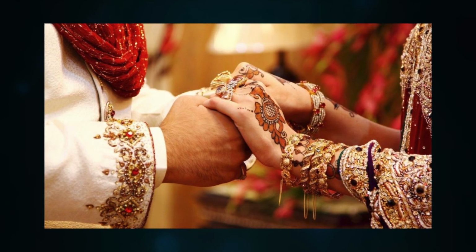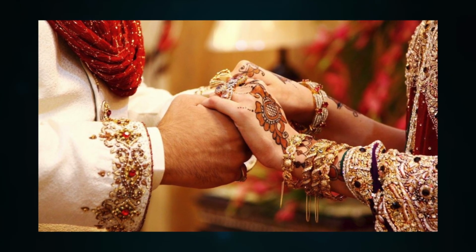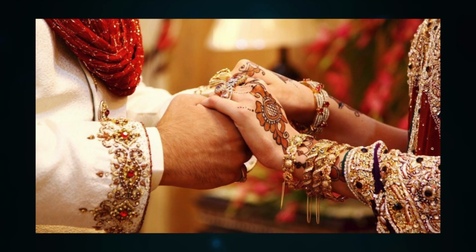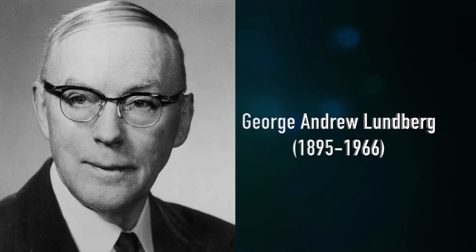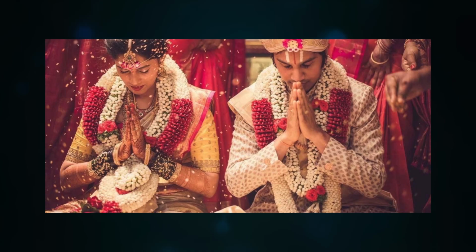The definition and meaning of marriage. Marriage is universal. Its origin, rituals in it and its significance differ from one society to another and from one group to another within a society. According to Lundberg, marriage consists of rules and regulations which define rights, duties and privileges of husband and wife with respect to each other.